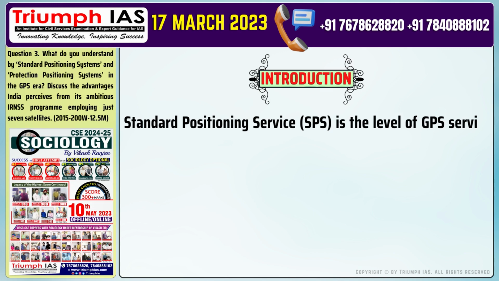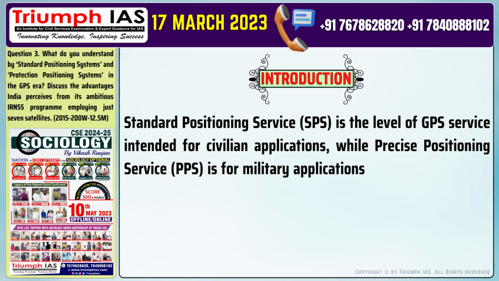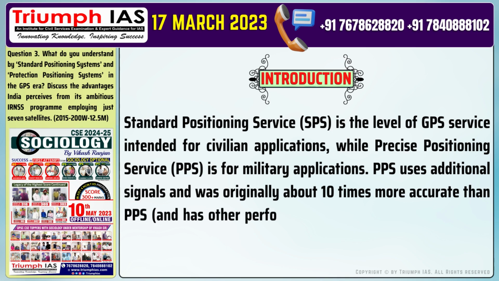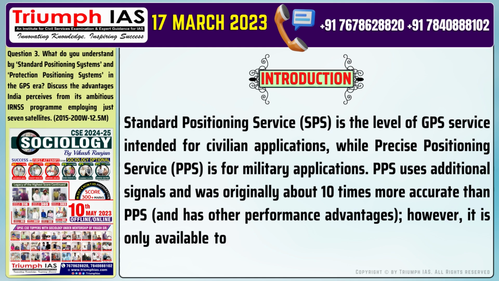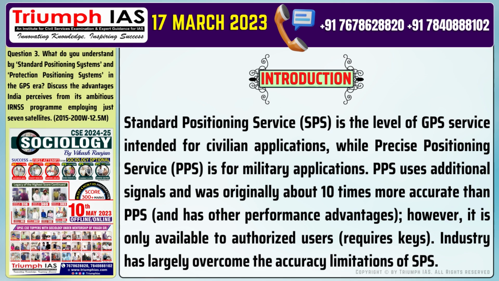Standard Positioning Service, SPS, is a level of GPS service intended for civilian applications, while Precise Positioning Service, PPS, is for military applications. PPS uses additional signals and was originally about 10 times more accurate than SPS and has other performance advantages. However, it is only available to authorized users, requires keys. Industry has largely overcome the accuracy limitations of SPS.